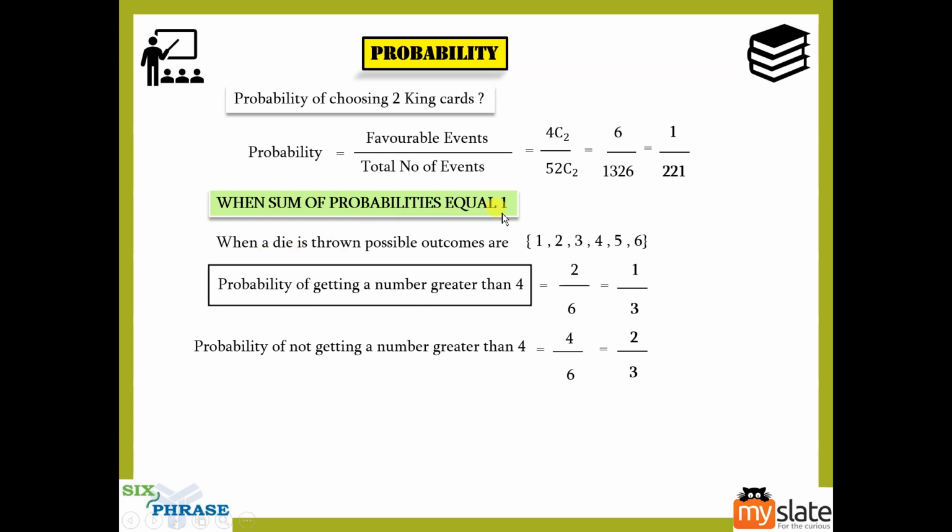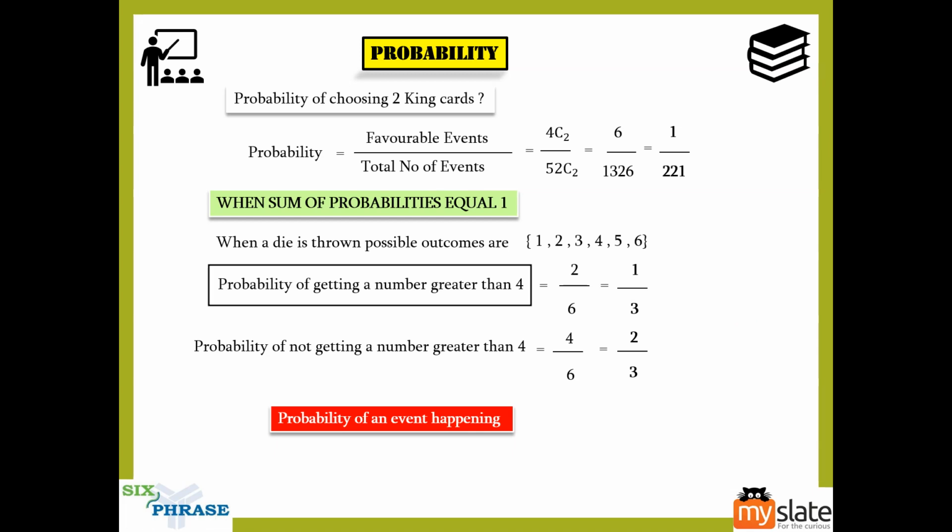When does the sum of the probabilities equal 1? When you take the probability of an event happening and the probability of the event not happening, you add them both, you will always get 1. That is what is marked here in red.